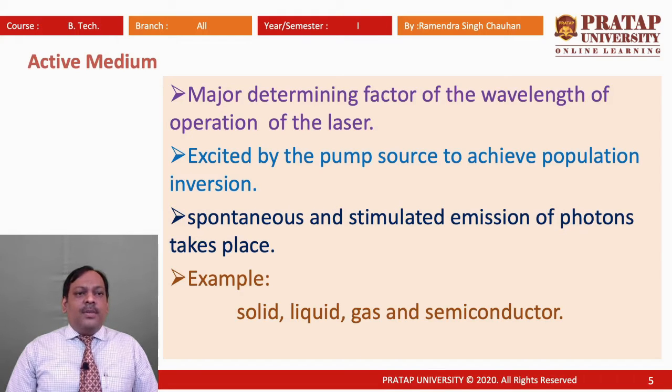The examples of active medium may be solid, liquid, gas and semiconductor. For solid active medium, we can say ruby laser, which uses ruby crystal, which is solid. For liquid medium, we use dye lasers, where dye is a liquid medium. In gas lasers, where gas is the active medium, we have the example of helium neon laser, and for semiconductor laser we have a semiconductor as active medium.